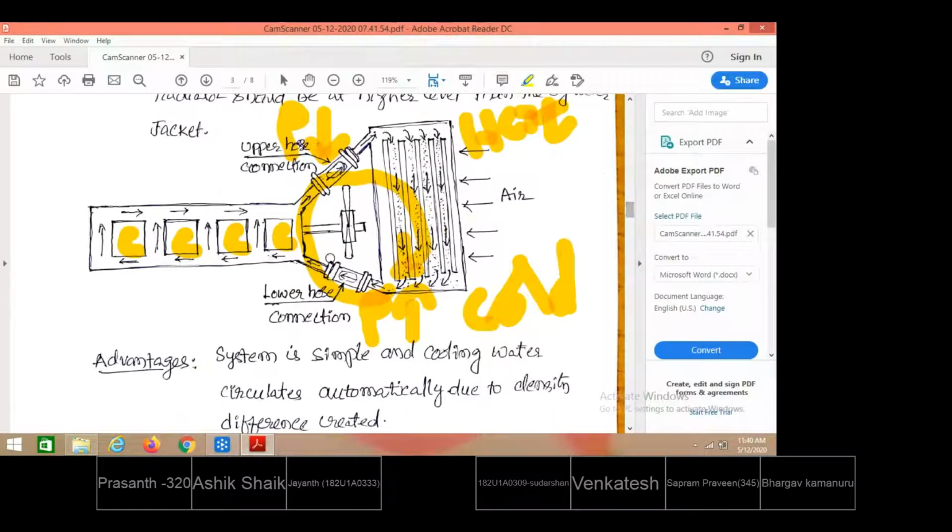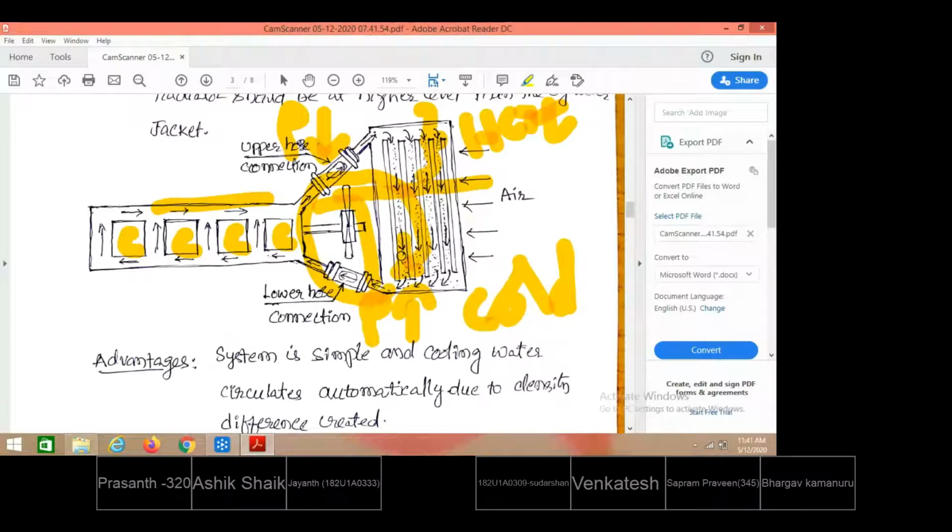See here, the level of this cylindrical jacket should be at a lower level than the height of this radiator. If the level of the water jackets and the level of the radiators are the same, there is no rise of water to the top and to flow down. If this is not happening, the water displacement is going to be minimized. Suppose water is allowed straight from this point downward, only for a smaller distance, water is exposed to cold air, and the amount of heat rejected will be smaller.